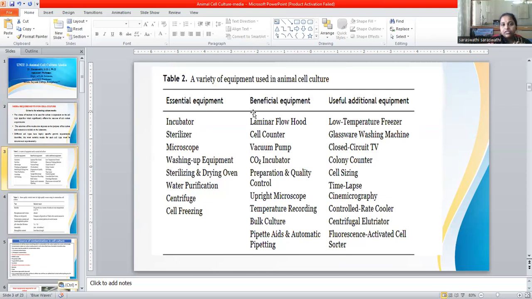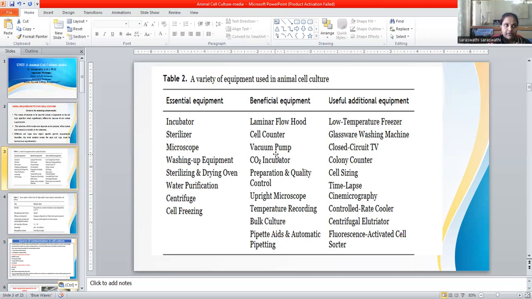One more thing: in order to establish the cell culture, before going to the cell culture media, what are the basic requirements and the equipment used in the laboratory? We will discuss a few pieces of equipment we generally use in a cell culture laboratory. We need a laminar flow hood of biosafety level, usually biosafety level 2, for cell culture. Then a microscope, as you can see in this slide, and a vacuum pump for any filtration, say of a plant extract you prepared.